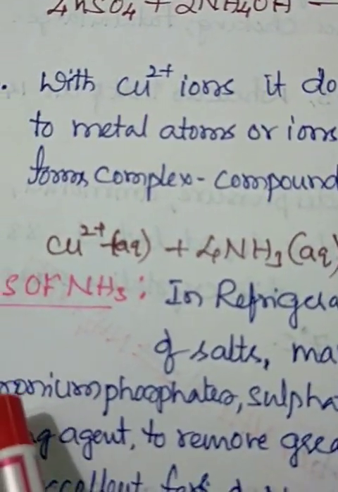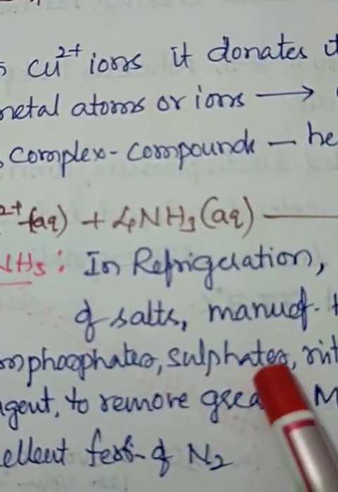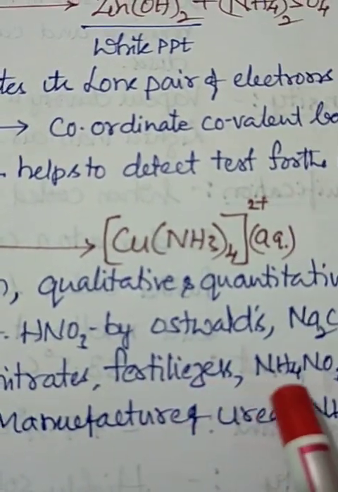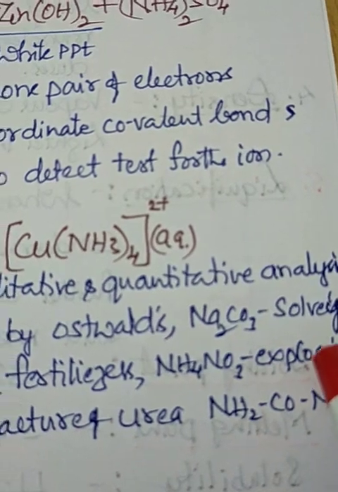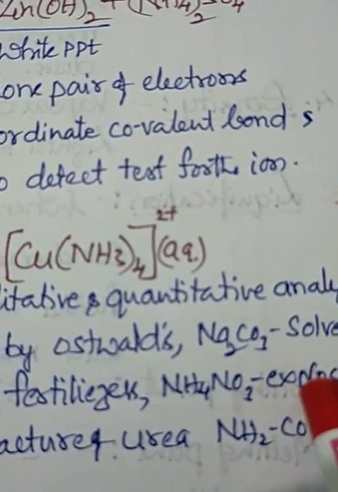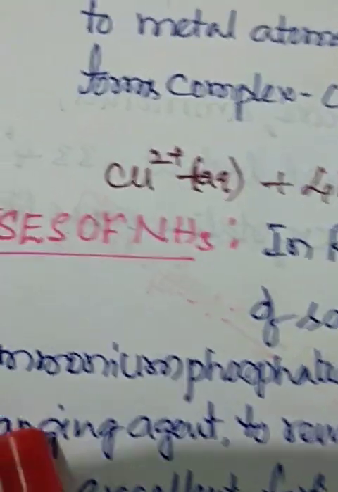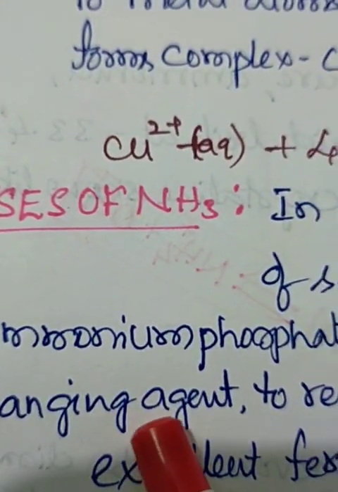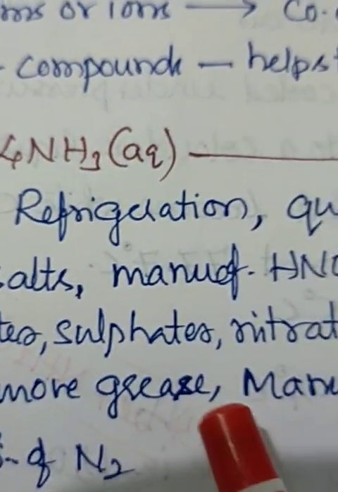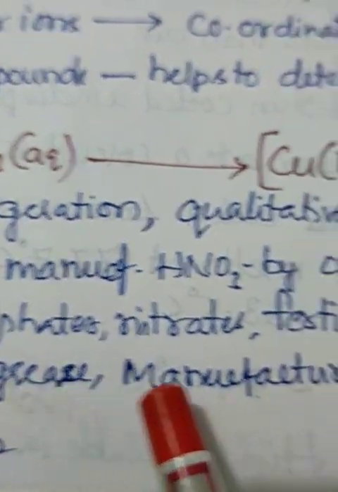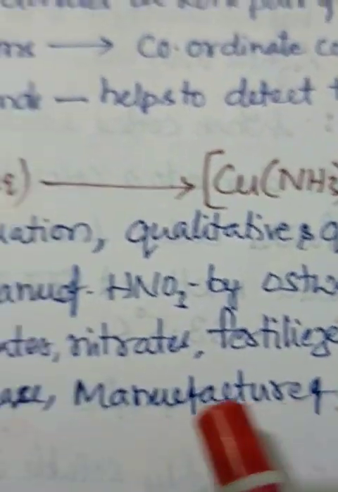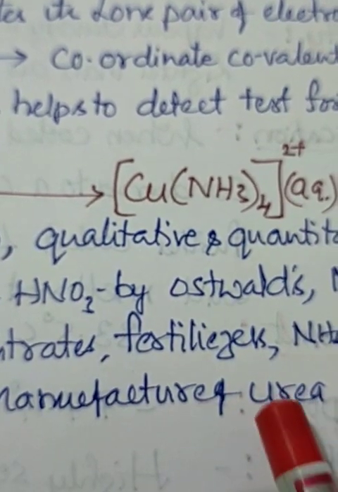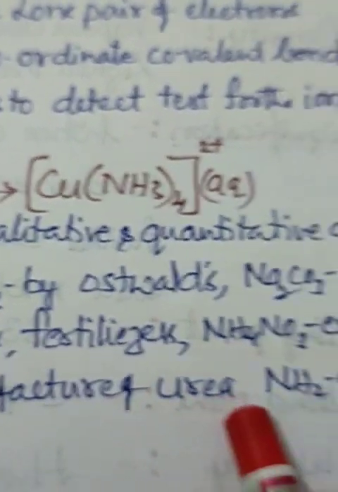And it is very important in ammonium phosphates, sulfates, nitrates in fertilizers. It's a main use as a fertilizer. Ammonium nitrate is an explosive, it is also used as an explosive compound. And it is used as a cleaning agent to remove grease and dirt. The manufacture of urea is also again a fertilizer. The most commonly used fertilizer is urea.